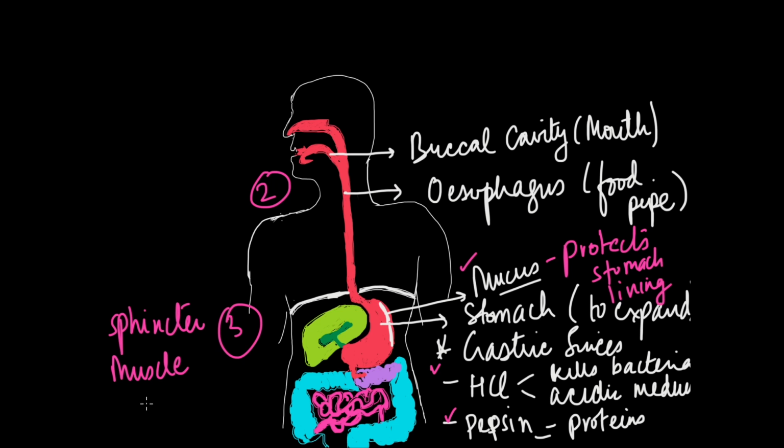And what does this muscle do? It basically controls the exit of food from the stomach, so that it doesn't just drop off into the intestines while it is being digested. So the exit is controlled by the sphincter.